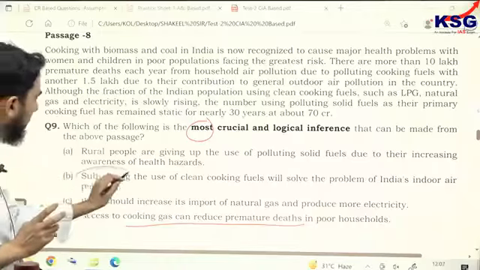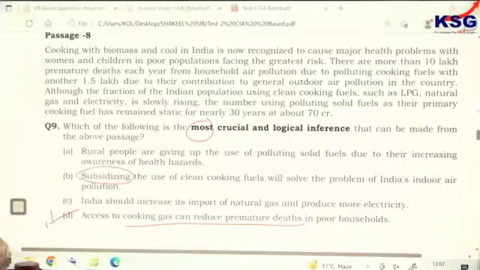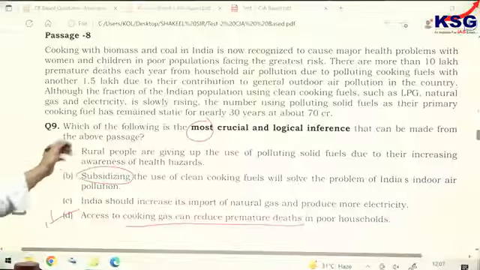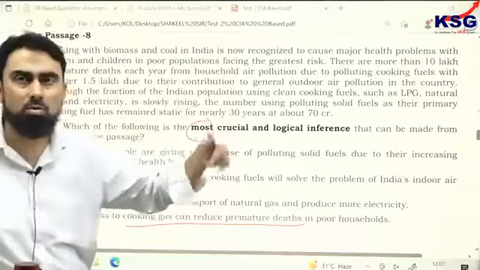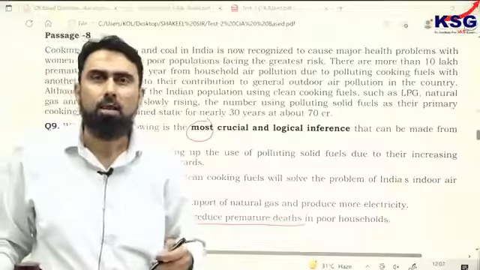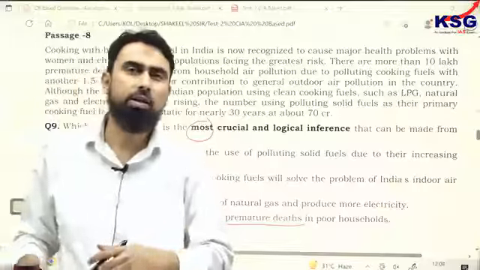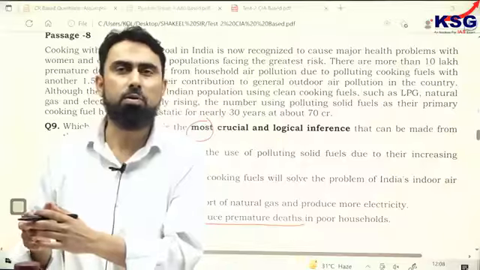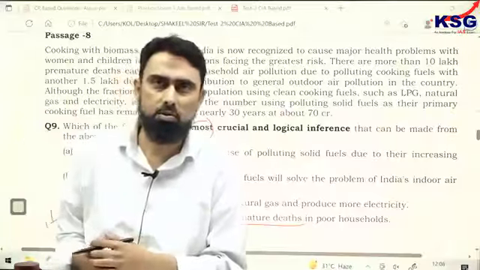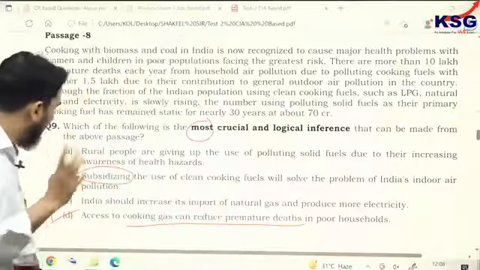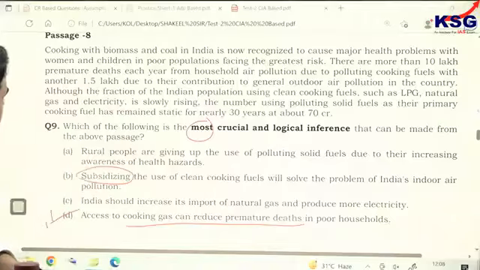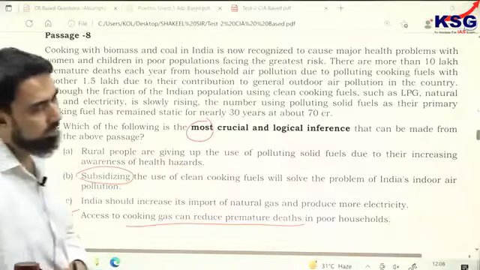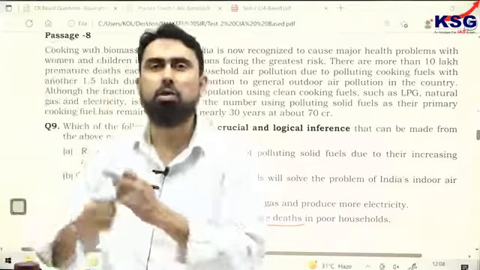In case you have chosen B, subsidizing the use of clean fuels will solve the problem: how do you know that it is not already being subsidized? Or how do you know that LPG cylinders are costly? Another loophole in this option is, how do you know that if we subsidize a product, people will just start using it?